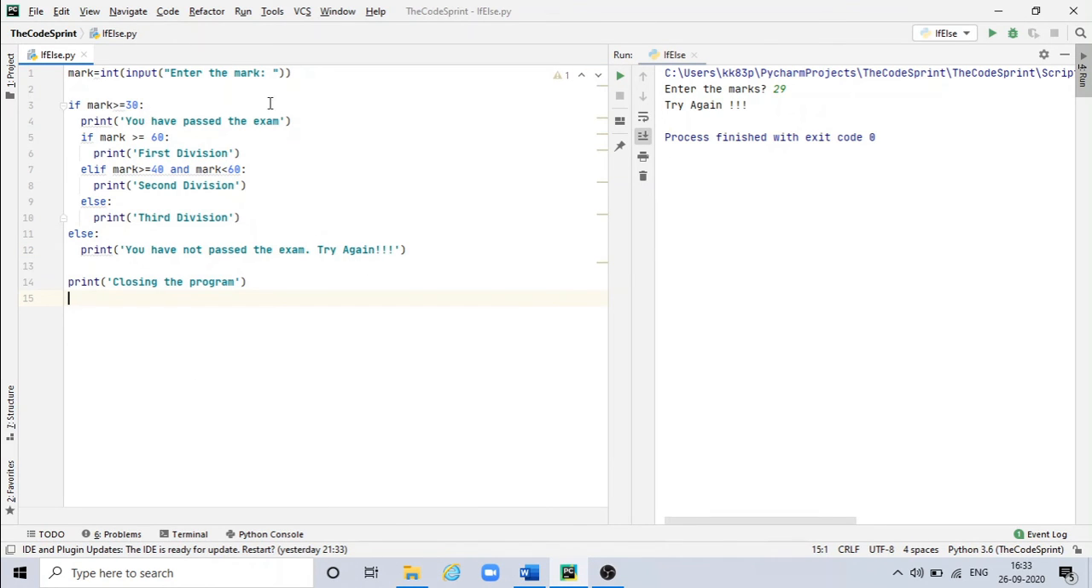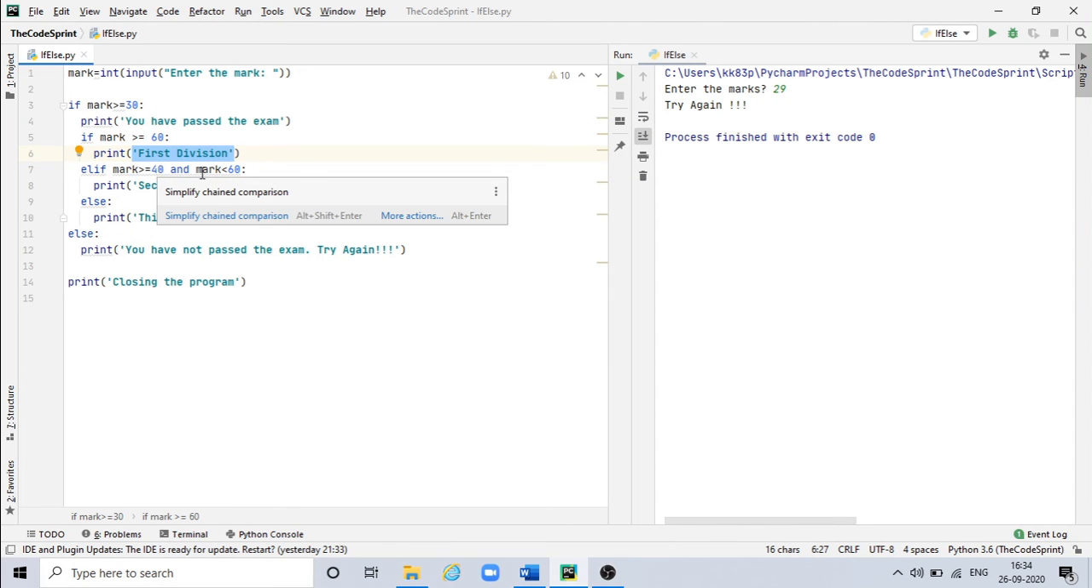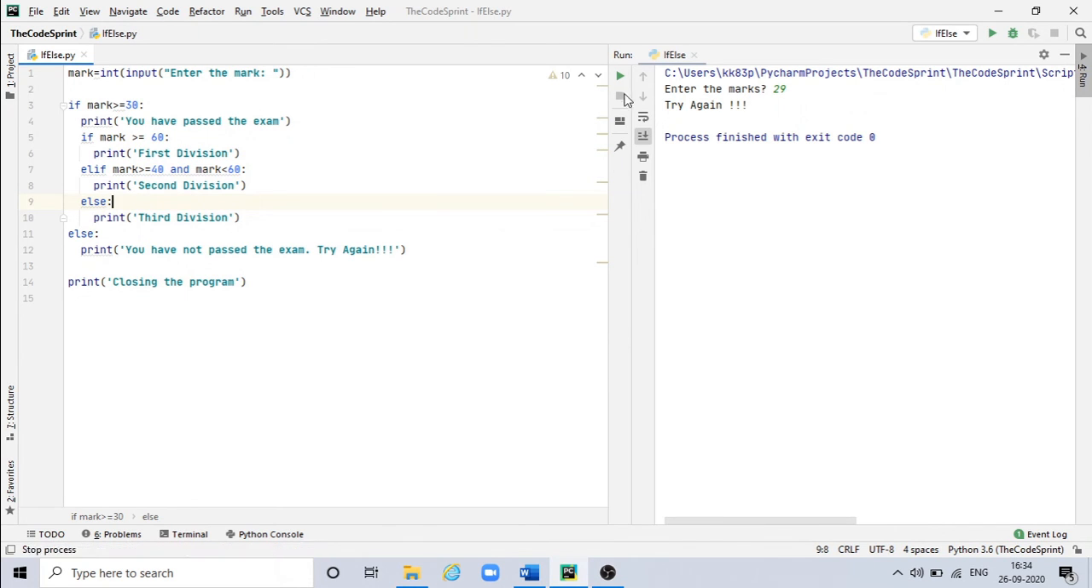I am getting one mark from the user and I am comparing. If the mark is greater than 30, then you have passed the exam. If it is less than 30, then it will directly come to this else part, and it will print you have not passed the exam and try again. So if this one is true, then it will go inside and it will check if mark is greater than equal to 60, then first division. Then if mark is greater than equal to 40 and less than 60, then it is second division, else third division. Let's execute this one and understand.